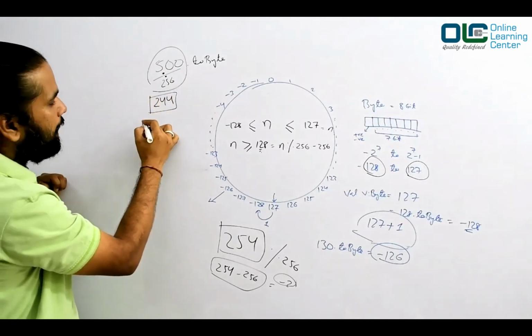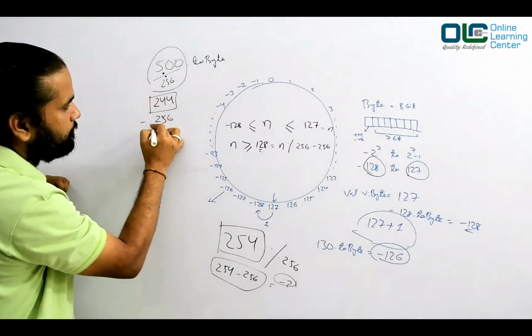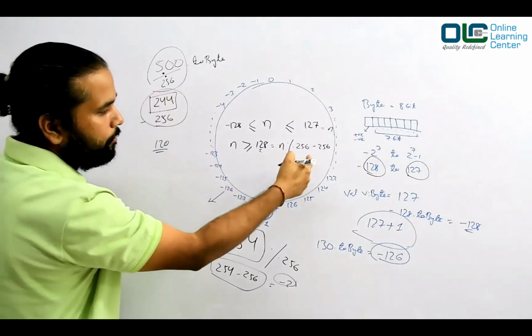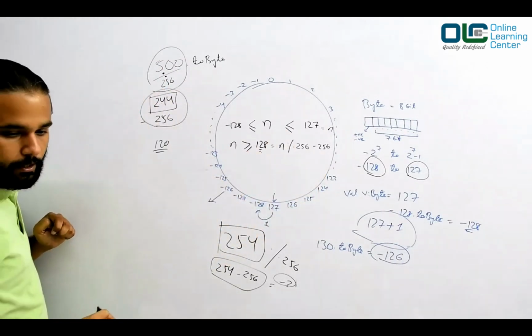On this remainder, I would do a minus 256. And what is the value out of it? The value is minus 12.